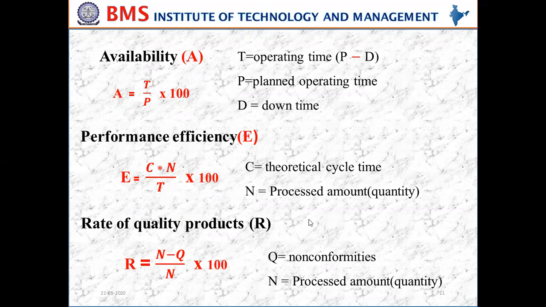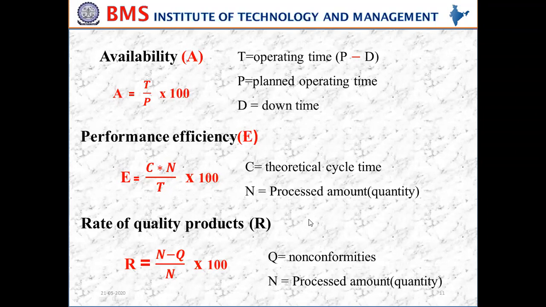Which are going to be measured by using the equation R equals (N minus Q) by N into 100. So what is this N? N is the number of quantity which you have produced, out of which you have to find out how many are defective.